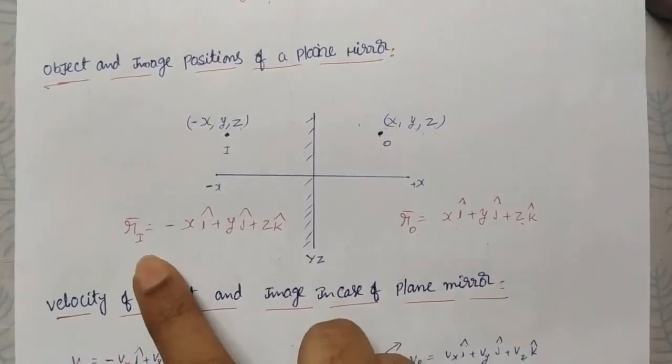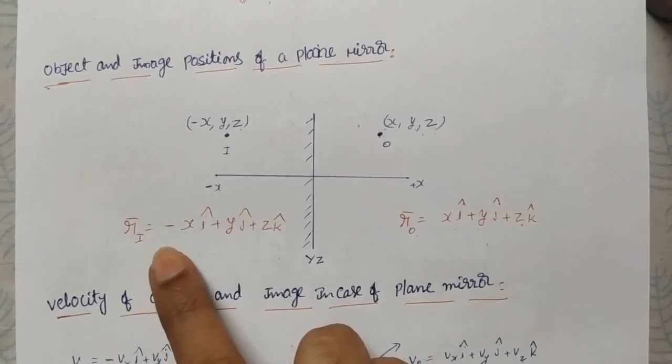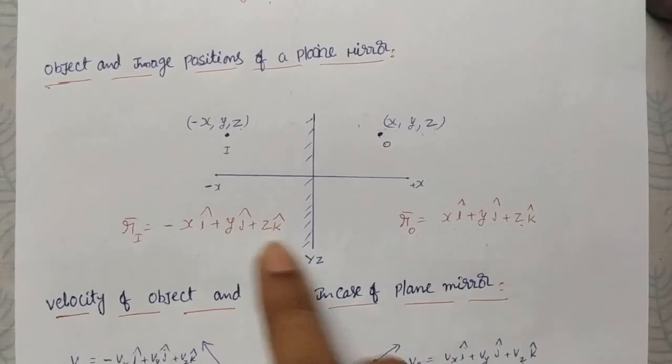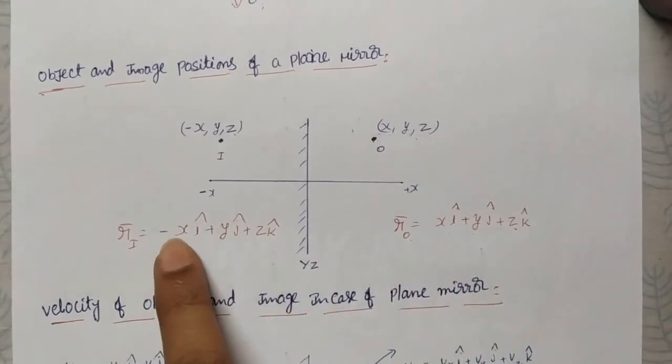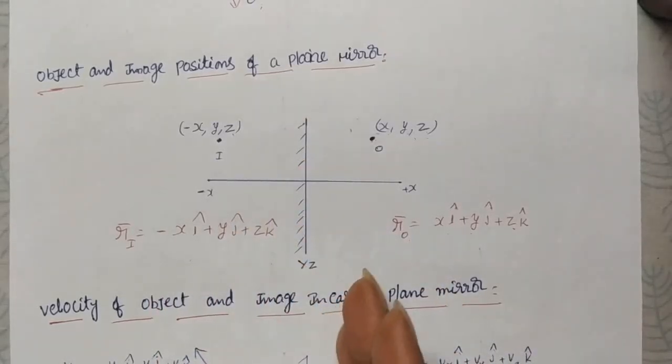Then the position vector of the image is minus xi plus yj plus zk. These two remain the same, only x is reversed, because the x-axis is perpendicular to the plane of the mirror, that is, perpendicular to the YZ plane.